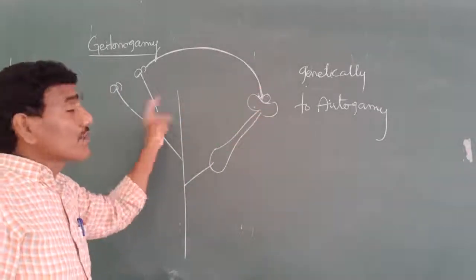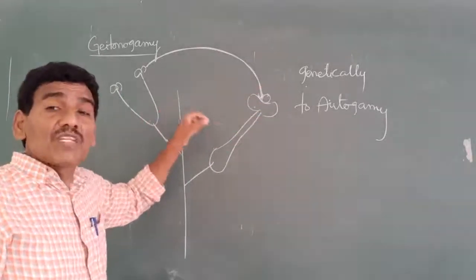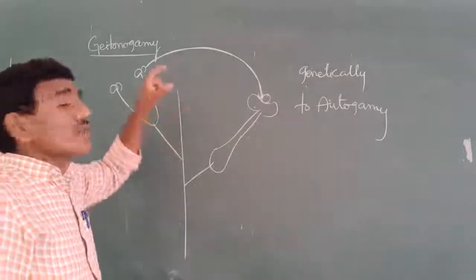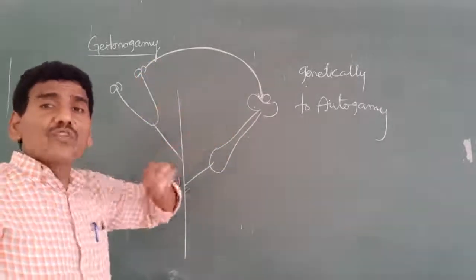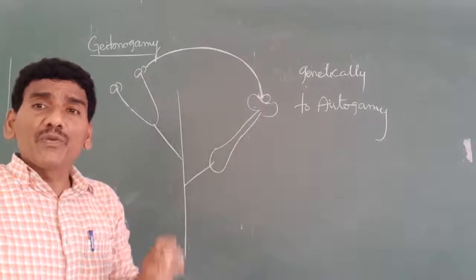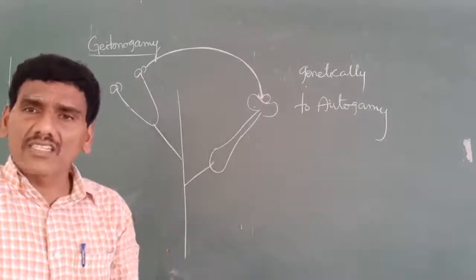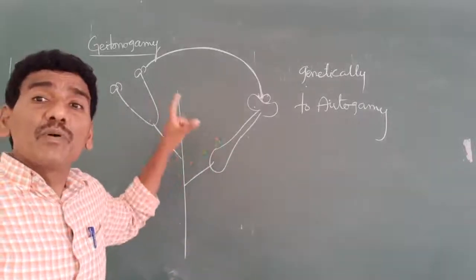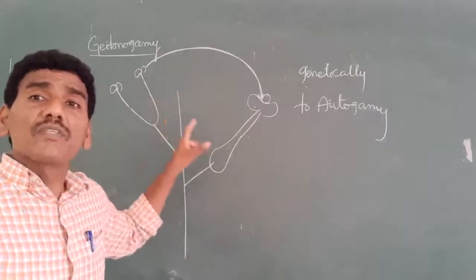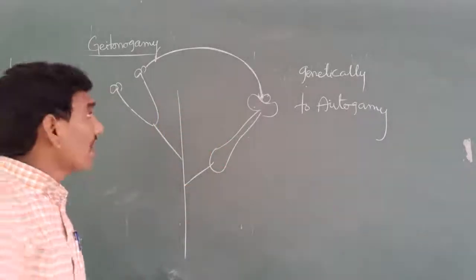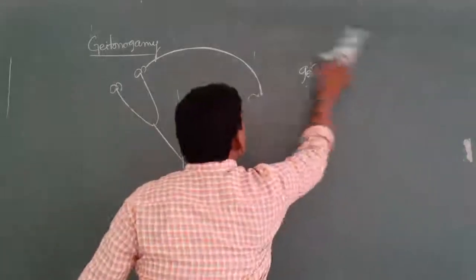Through this geitonogamy, there is no formation of any new evolutionary characters because the same type of genes are present in two different flowers. The third one is xenogamy.